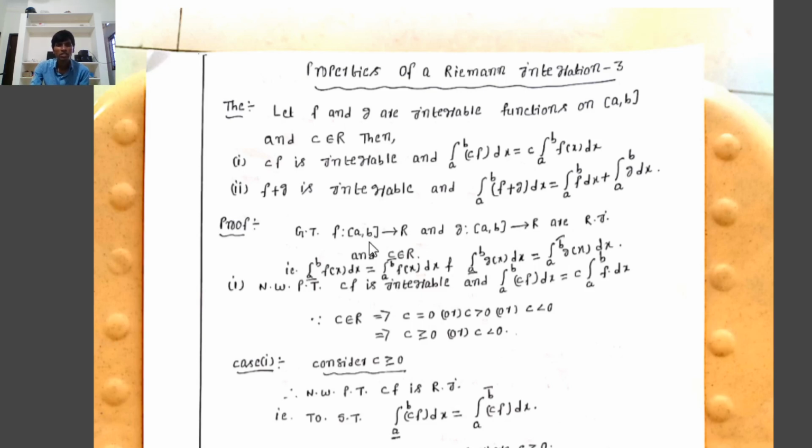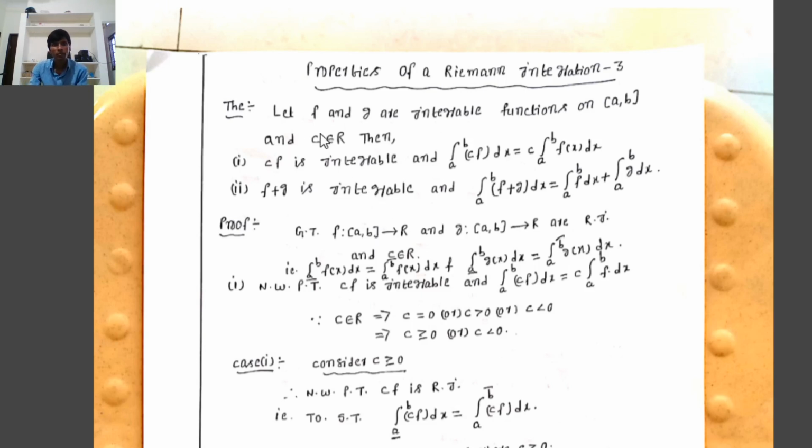Today we discuss some important properties of Riemann integration. That is, if f and g are two integrable functions, then the sum f plus g is also integrable on the closed interval [a, b]. Second, the scalar multiple of an integrable function is also integrable.